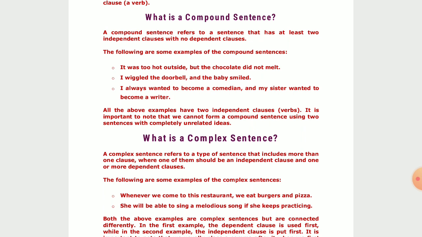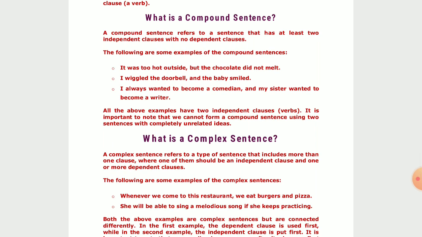Now let us come to the clarification part related to the above 3 examples. See, it is written, all the above examples have 2 independent clauses. It is important to note that we cannot form a compound sentence using 2 sentences with completely unrelated ideas. Now, if the 2 ideas are totally dissimilar, unrelated to one another, then it is not possible for us to form a compound sentence.